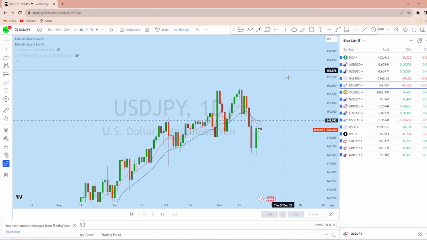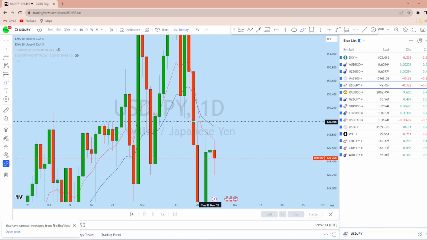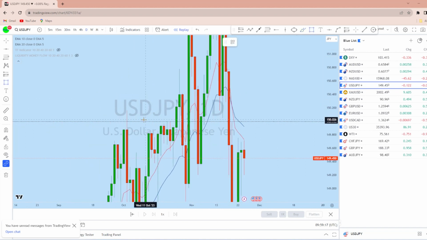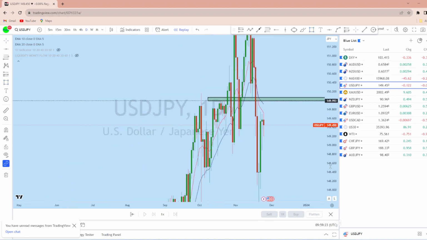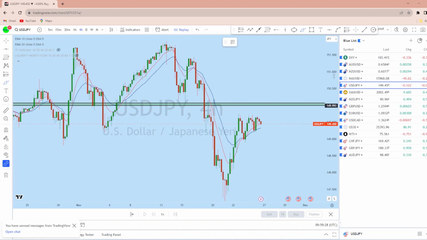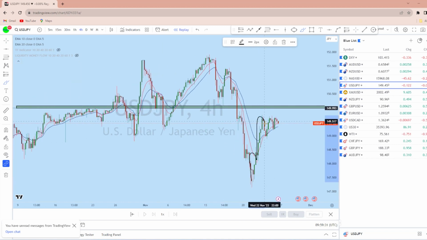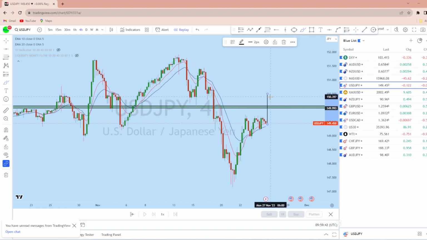Now if we look at the daily perspective, we see that there is a daily 20 EMA, and also above this level there is a high liquidity, which is a very important level for potential selling opportunity on dollar yen. Now this is where I will be waiting for a price action confirmation, as on the local time frame we see the dollar yen is currently consolidating in that area. We can expect a breakout from that level with the strengthening of the dollar, with the strengthening of DXY, and I think that the price after breaking that high, we could see revert back to this liquidity zone.